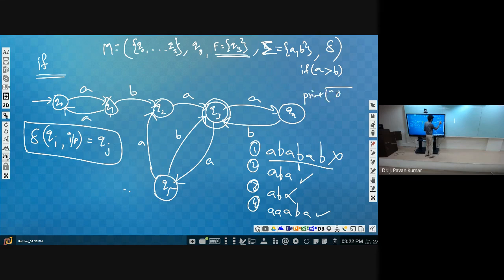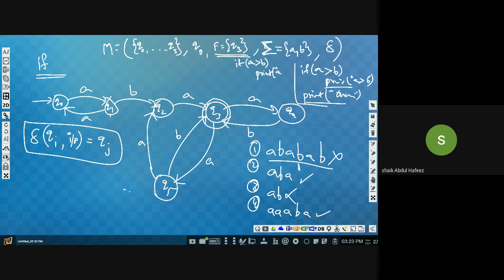We will print "A is greater than B" whenever this condition is true. Is this correct syntax or not? Yes or no? There should be else, sir.